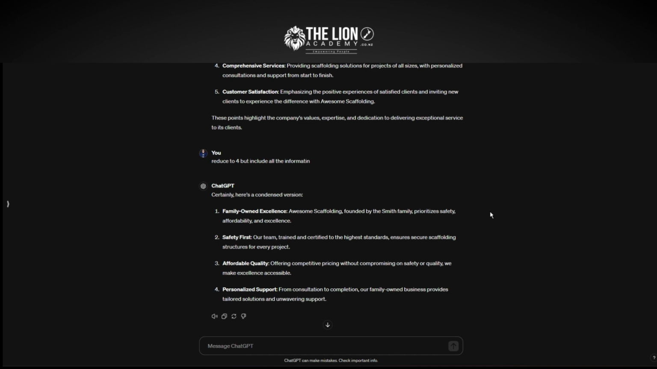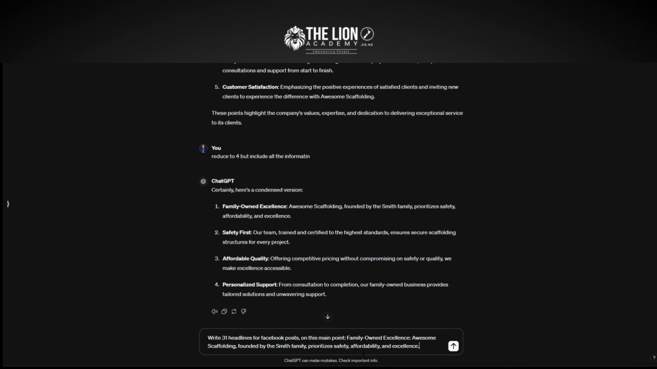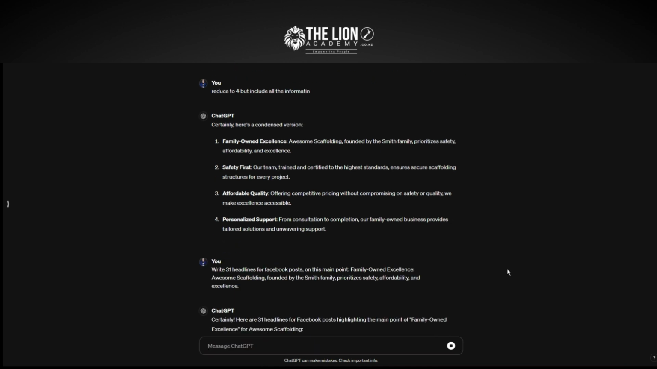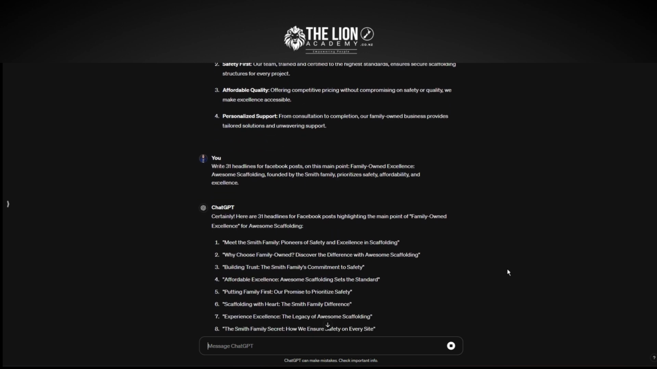So now what we want to do is create headlines for Facebook. All right, we'll just use Facebook to start with, just like the workshop. And let's focus on family-owned excellence. So what we're going to do here is take this, we're just going to copy it, just highlight, Control C or copy, put it in here. And what I'm going to say is write 31 headlines for Facebook posts on this main point. Semicolon, and we just paste in that answer, hit the arrow or hit enter, and here we go. Now we're going to get all of our headlines.